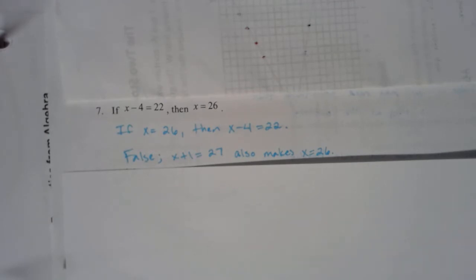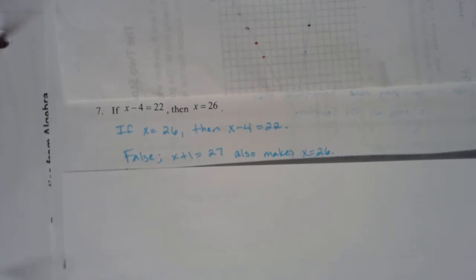So we're going to switch the order and make it: if x equals 26, then x minus 4 equals 22. Okay, so now we have to determine if that is a true or a false statement. At first glance, it's going to appear to be a true statement, because we know that if x equals 26, then x minus 4 equals 22. We plug in that x, 26 minus 4 is indeed 22.